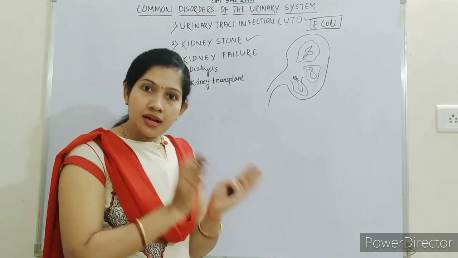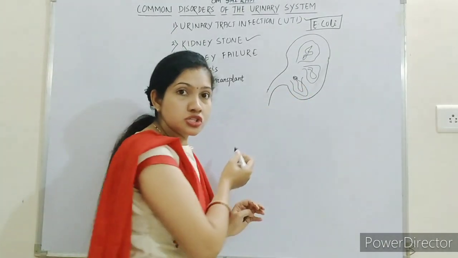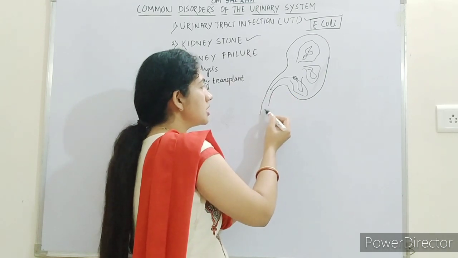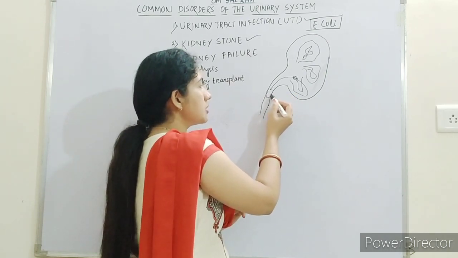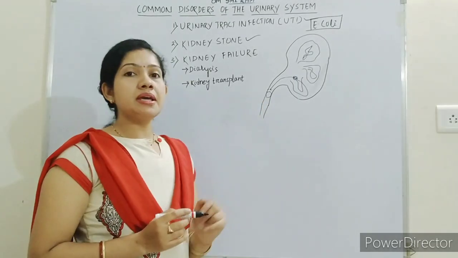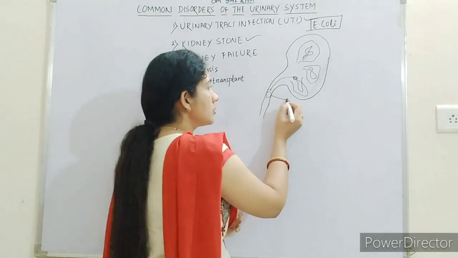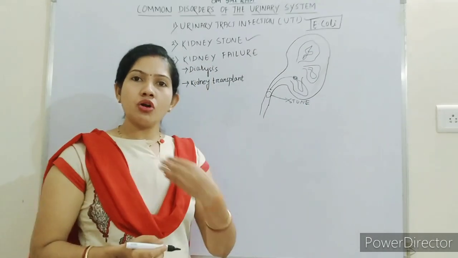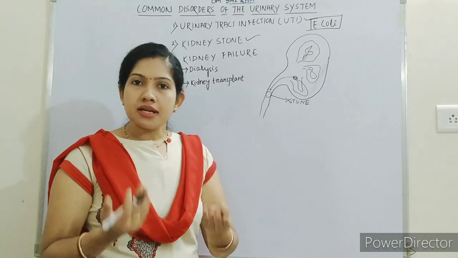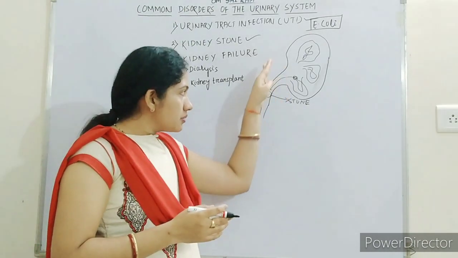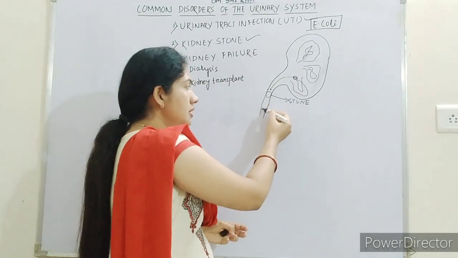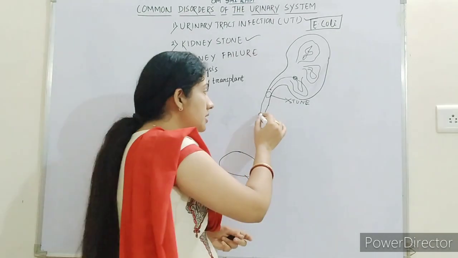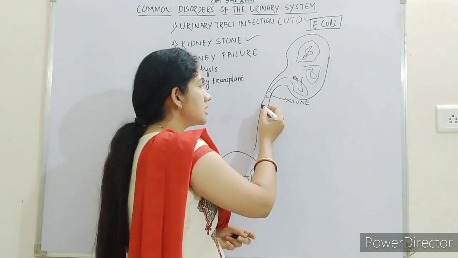In the earlier stage it will form a small stone, so it is able to pass into the ureter. This is the ureter, if you all remember. When it is in the small stage, this is the stone, by taking a lot of water or by taking medicine, it can be melted or removed from the ureter to the urinary bladder and it will go out of the body. But if the size increases,